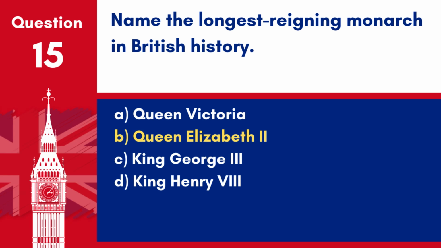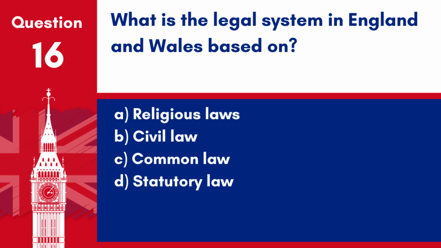Answer B. Queen Elizabeth II. Queen Elizabeth II became the longest reigning British monarch in 2015, surpassing the record previously held by her great-great-grandmother Queen Victoria.